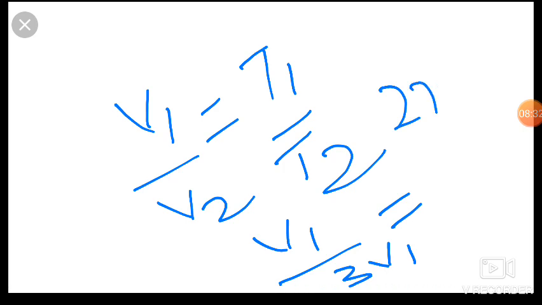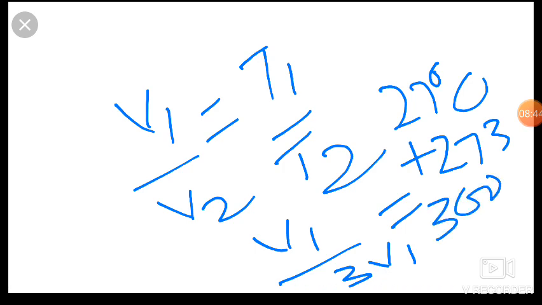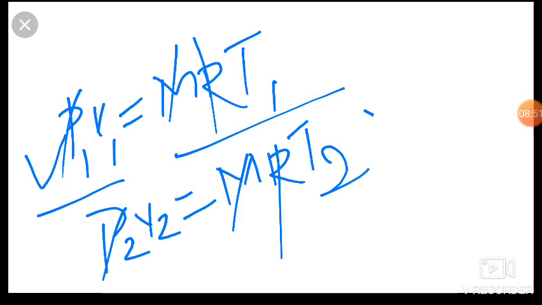The initial temperature is 27 degrees Celsius. Friends, we always take temperature in Kelvin, so we add 273. So friends, it is 300 Kelvin. Now friends, what happened here? We want to find the temperature.